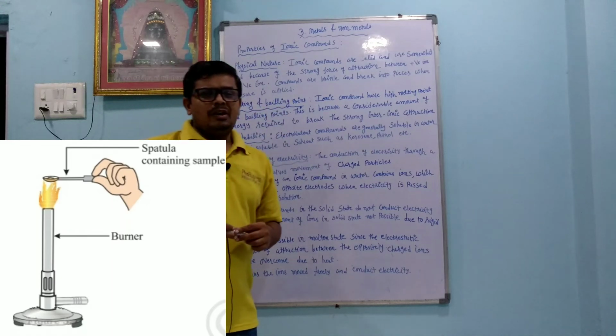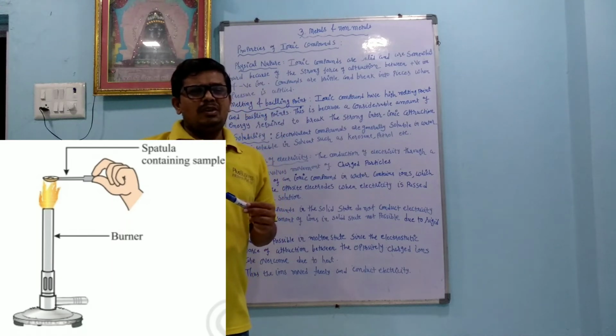Melting and boiling point. Dear students, the temperature at which a solid compound is converted to liquid form at constant pressure is called the melting point. What is called the boiling point? The temperature at which a liquid compound converts into gaseous form at constant pressure is called the boiling point.